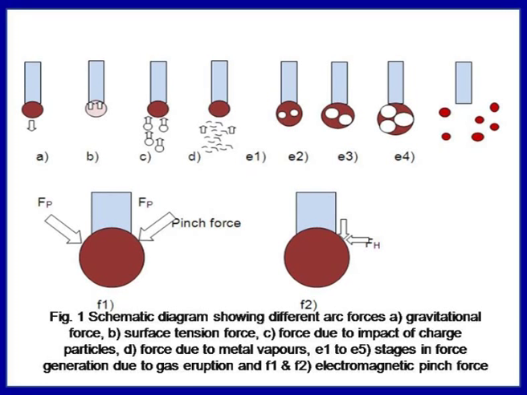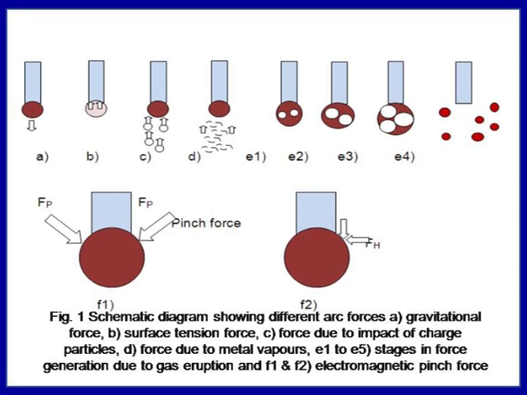So, here we see the various types of forces which are acting. The first diagram, diagram A, shows the molten metal drop hanging at the tip of the electrode. The gravitational force will be acting in the downward direction due to the weight of the molten metal drop hanging at the tip of the electrode. And the second one is the surface tension force. The surface tension force tends to hold the molten metal drop hanging at the tip of the electrode, and thereby it resists the detachment of the molten metal drop from the electrode tip.